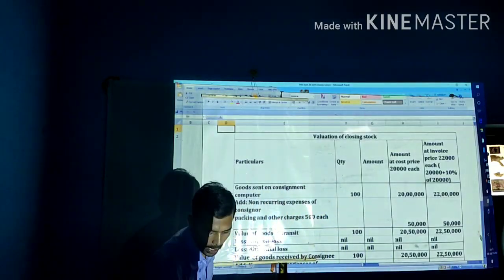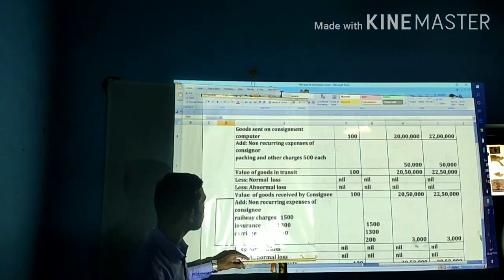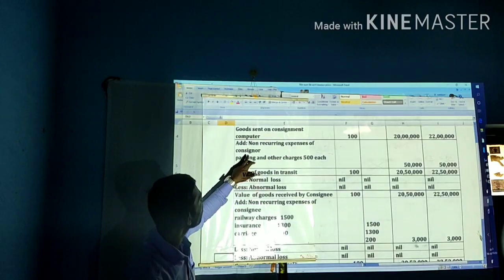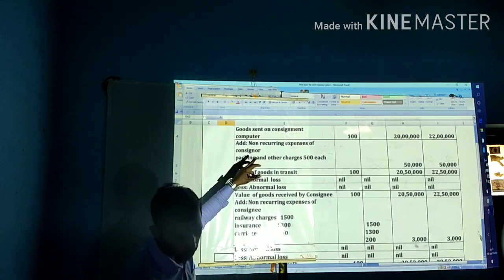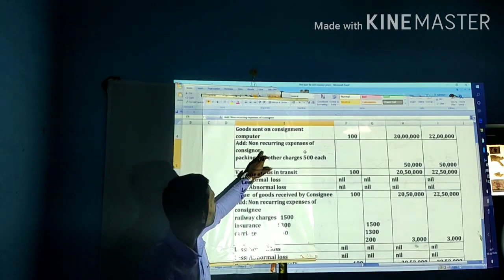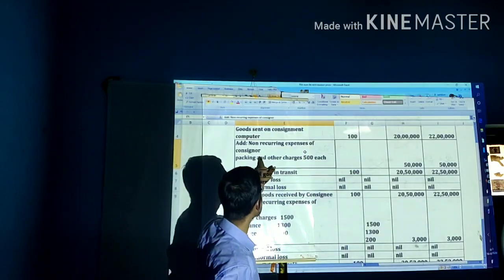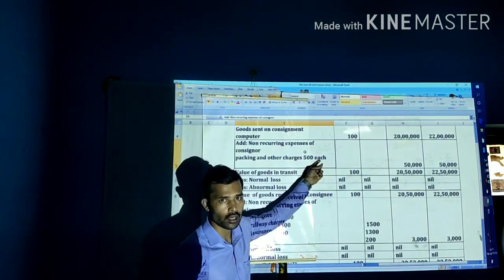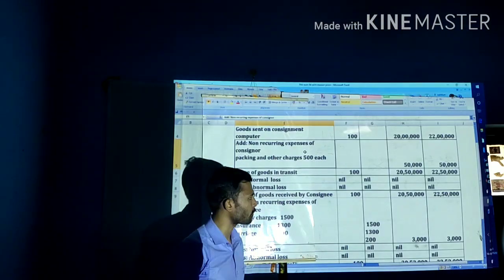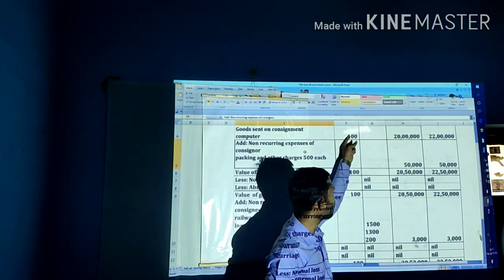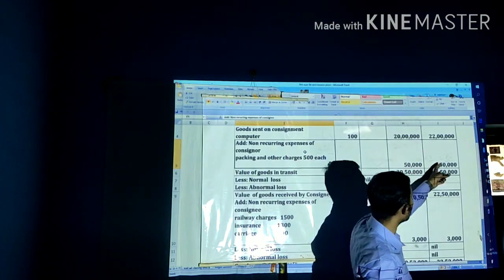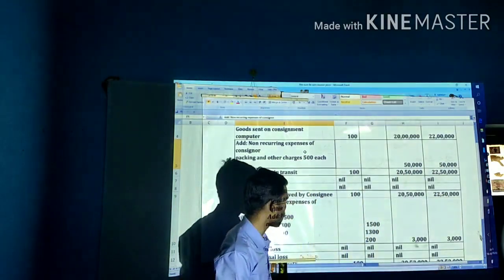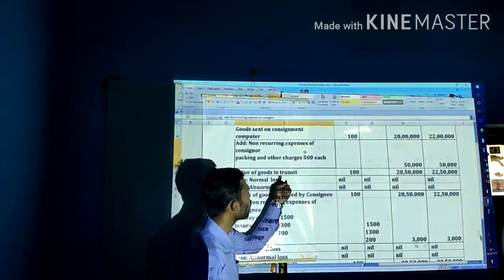Next one, for this add non-recurring expenses of the consignor. So what are the non-recurring expenses of the consignor? See here, packing and other charges, 500 each. For each computer he is paying 500, so 500 into 100 will be 50,000, and I am adding 50,000 here, right?